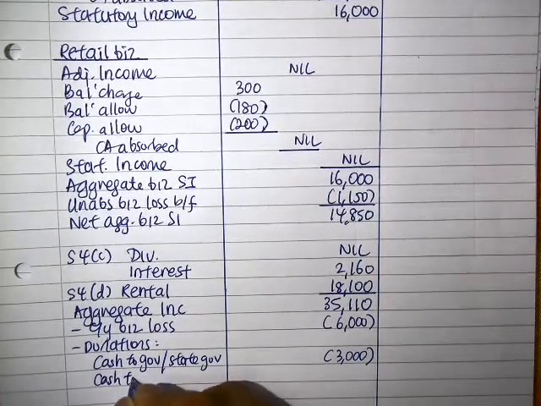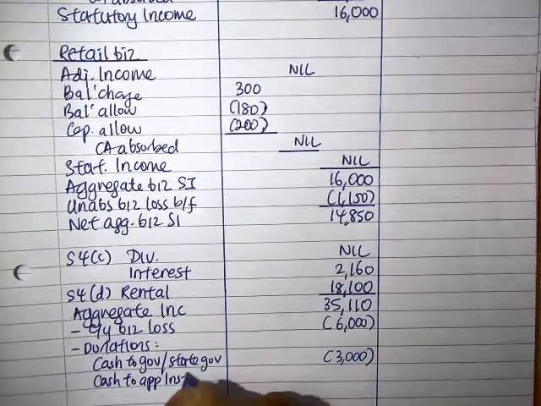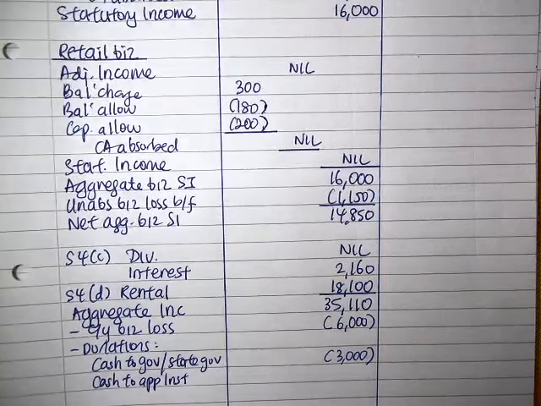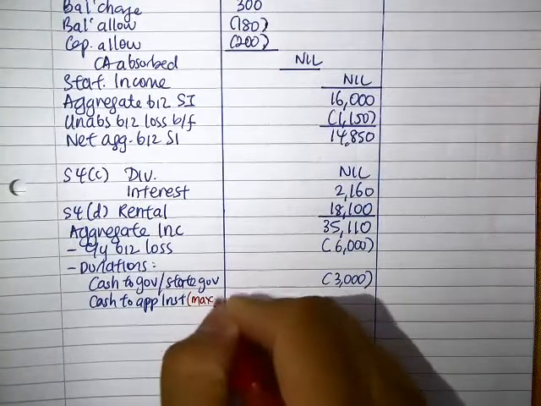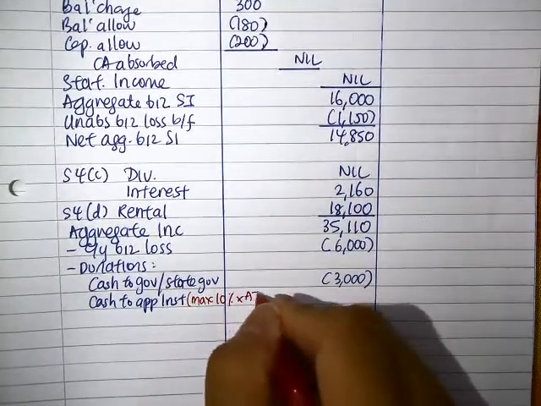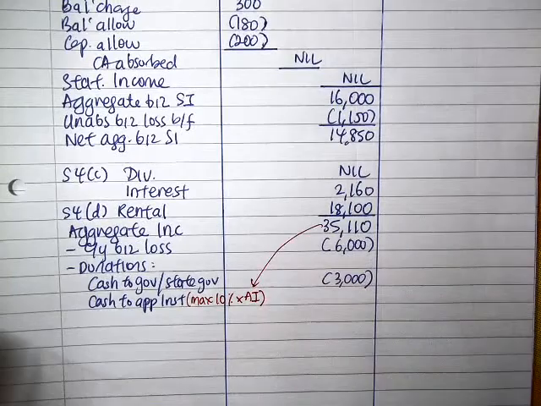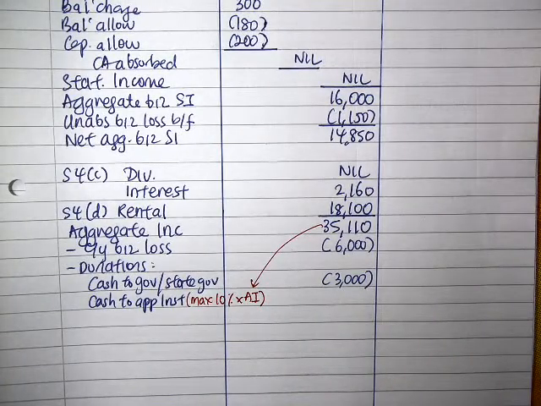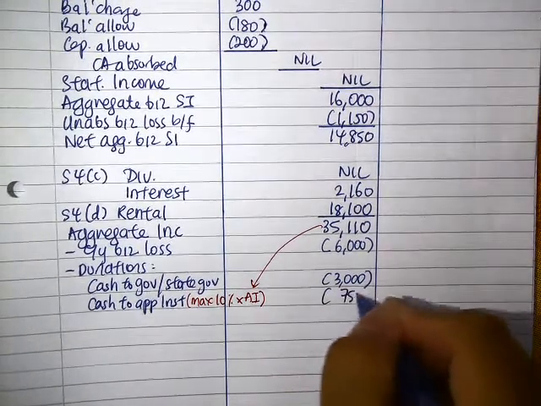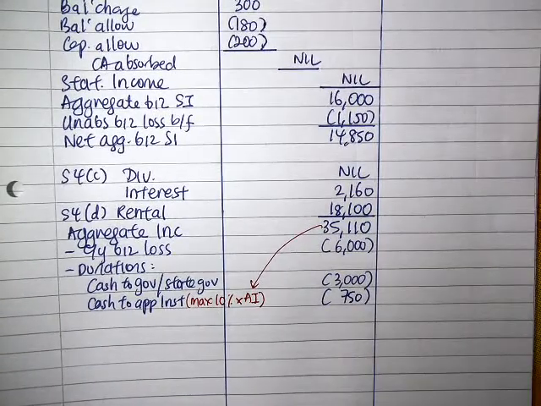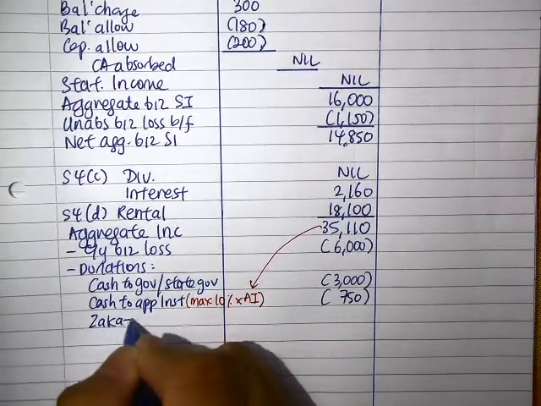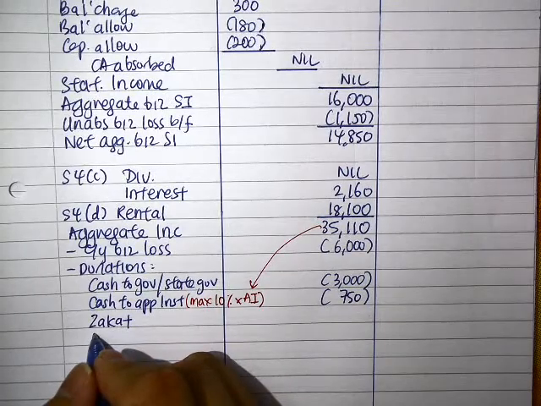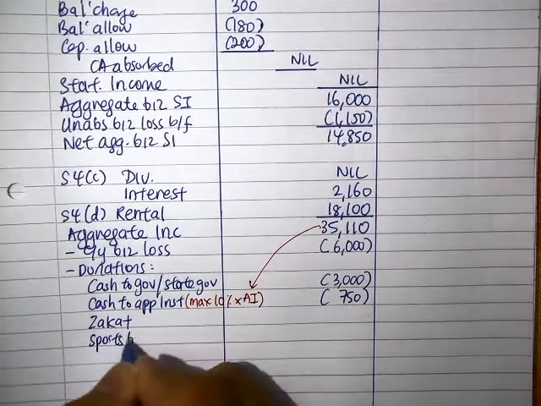Then cash to the approved institution, where the limit is 10% of your aggregate, so the amount is 750. It's within the limit, so you can claim. We have zakat, which is not here, and we have donating to the sports body.